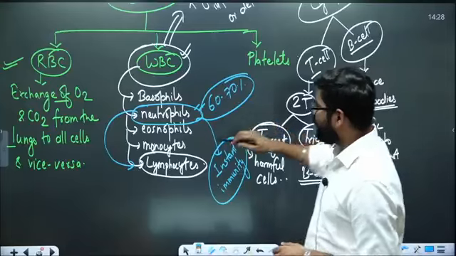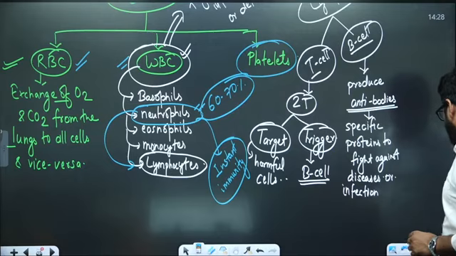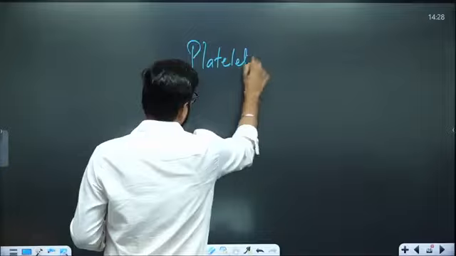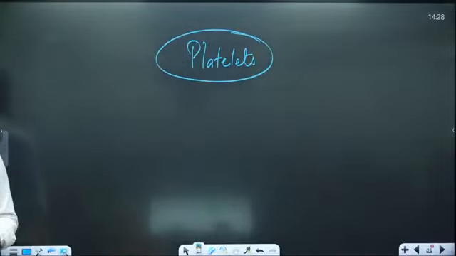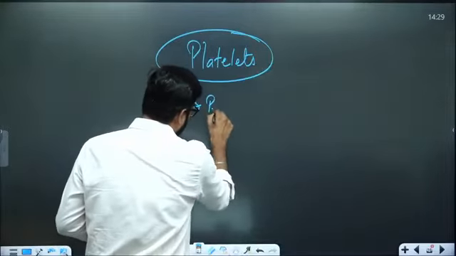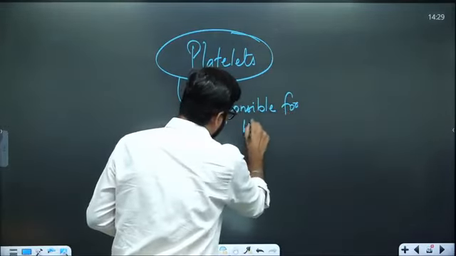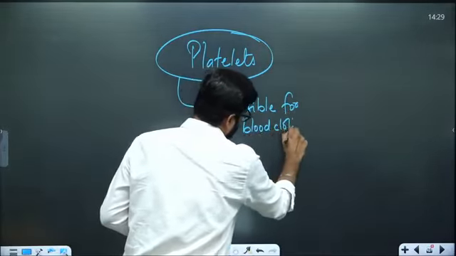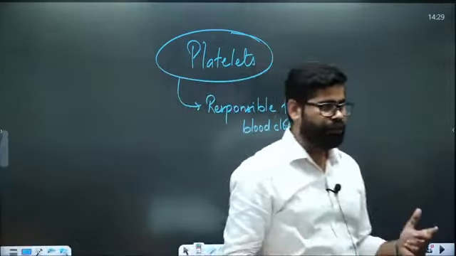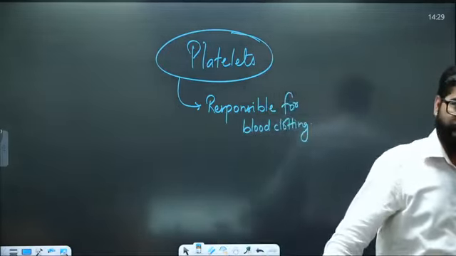So right now, within the blood, one thing is RBC, one thing is WBC, and another part is platelets. I think this is something every one of you knows. When we talk about platelets, what is their main work? They are responsible for blood clotting. Now I think you understand why the blood is important for us: for energy, for defense, for transport, and for all other regions, blood is very important.